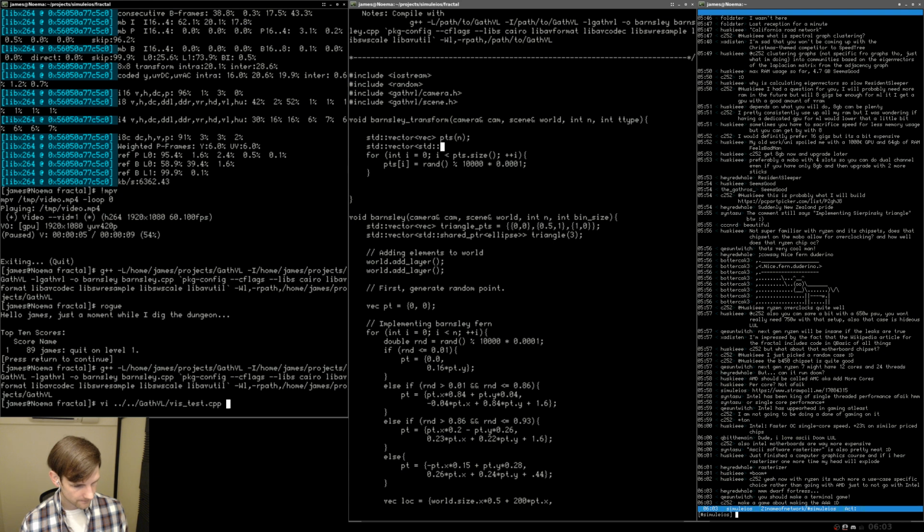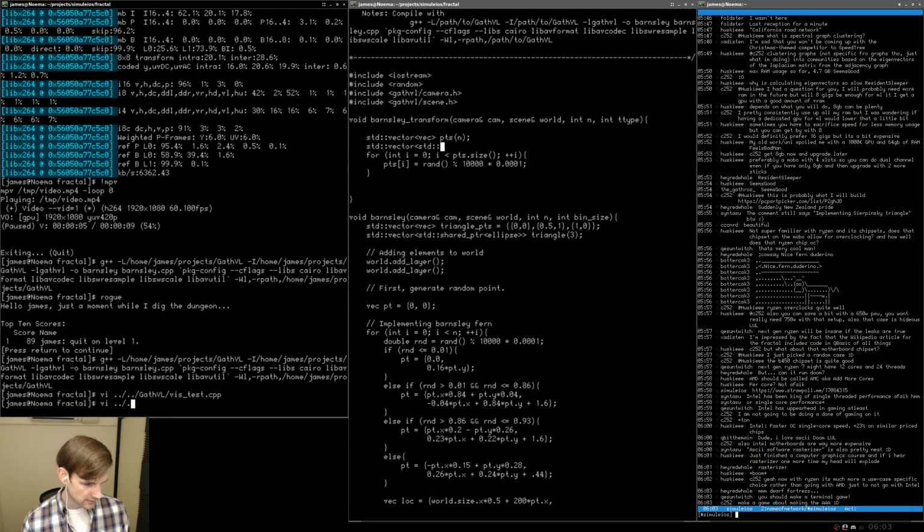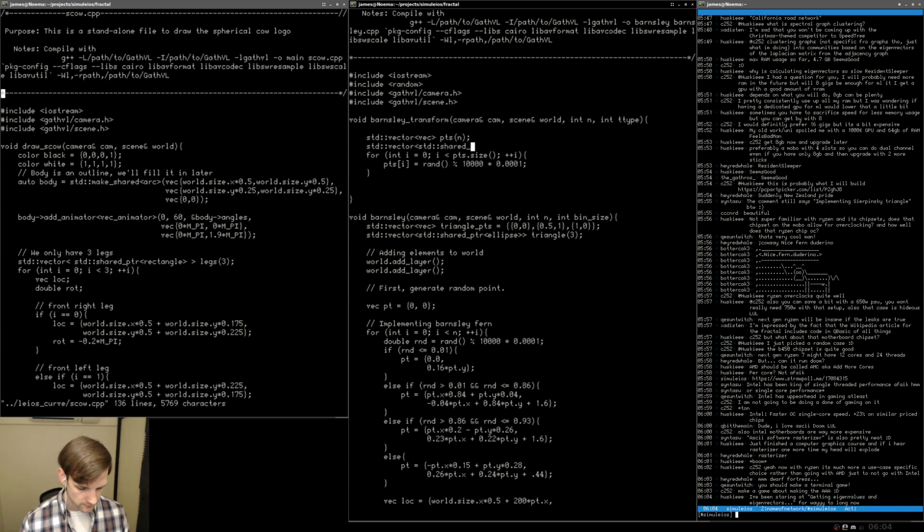Let's see, what do we have here? Oh, that's also not what I'm looking for. Let me open the Lorenz curve scow.cpp, and let's see if we can find our vector of legs. There, that's what I'm looking for. Shared pointer of ellipse.